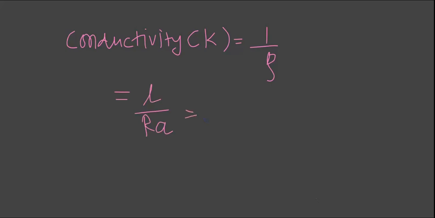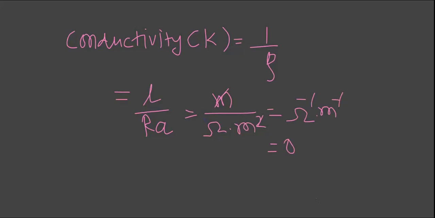The unit of conductivity you can find like this: the unit of L is meter, the unit of resistance is ohm, and the unit of area is meter square. So 1 upon ohm, or ohm inverse into meter inverse. In other words, mho into meter inverse. That is the unit of conductivity.